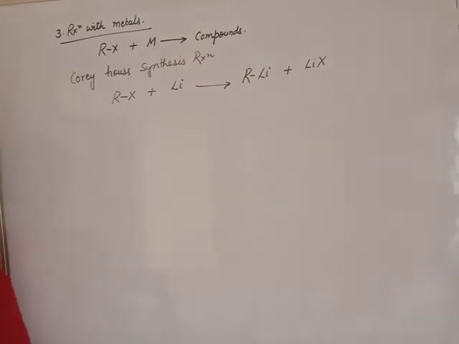Lithium is another active metal, and haloalkane reacts with lithium to give alkyl lithium. Clear? This alkyl lithium further reacts with another metal, copper, in the form of halide, copper iodide. Only one copper halide, copper iodide, reacts with alkyl lithium.